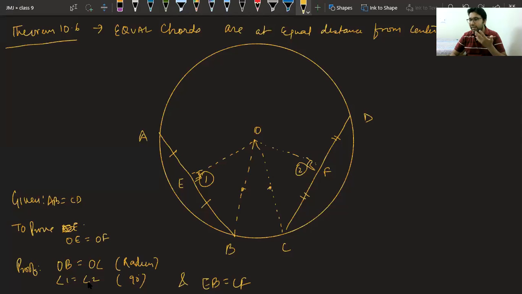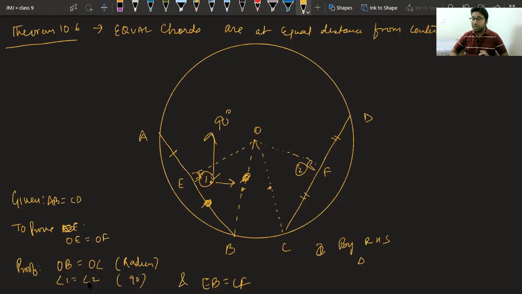By which criteria? No, Jasnoor, no. Ansh Ajmani, why SAS? How can you say that? This side is coming, this side is coming, this angle is coming, it is coming angle side, which is not possible. So we have to see this angle is 90 degrees. Can we use right angle, hypotenuse and side? Yes. So by RHS criteria, triangles are congruent and we can say by CPCT OE equals OF.